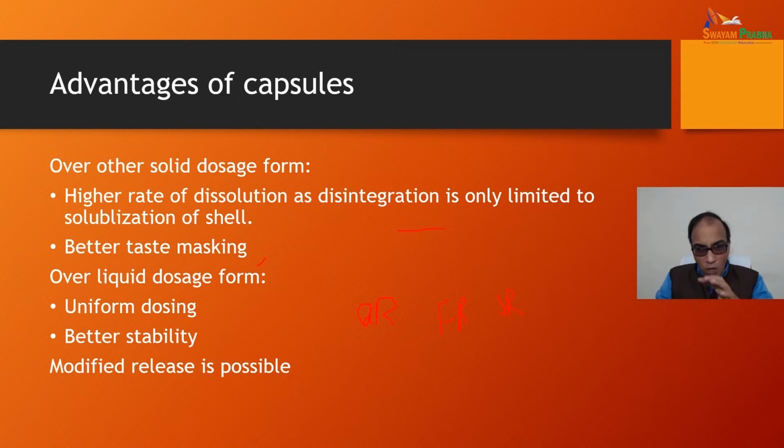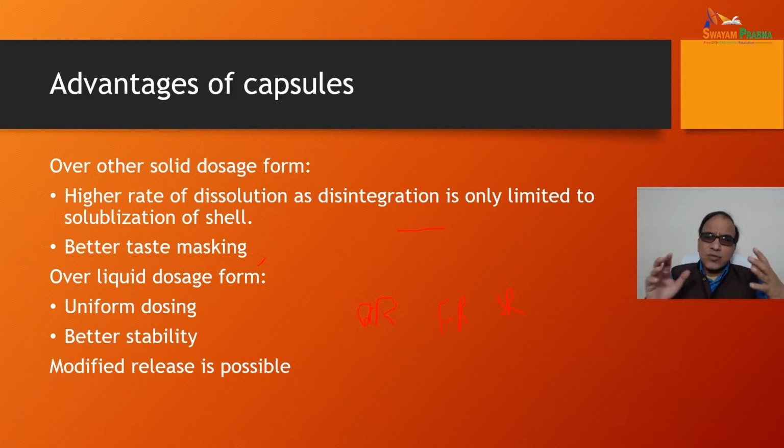You mix them all together and then fill it into the capsule. Then you will find that the quick release fraction will be released immediately, then the fast release, slow release, and then the extra slow release fractions will be delivered with the passage of time. Using different beads having different coatings, we can make them modified release.